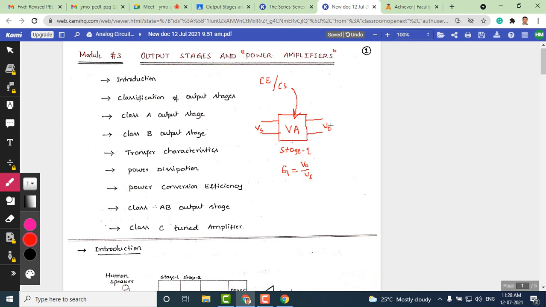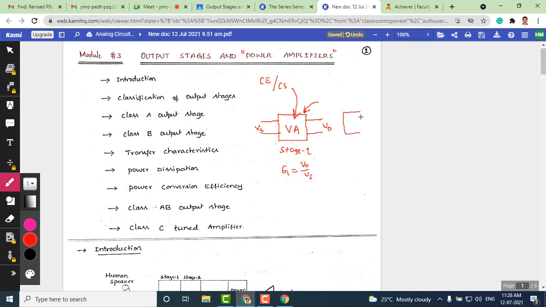Gain is very small. You also know that if you use a CS or CE amplifier, the usual gain is going to be 20, 30, something like that. So when we want higher gains, we may have to cascade. Cascade means the output of this stage will be connected to the input of the next stage.